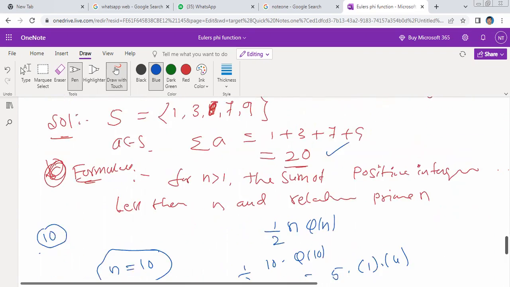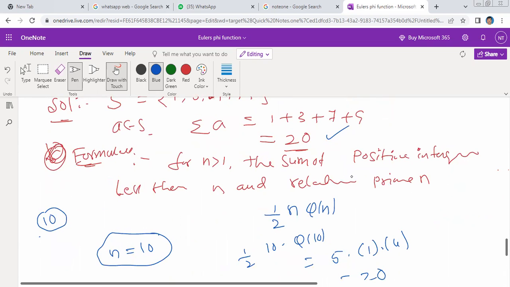In a set, the sum of the positive integers less than n and relatively prime to n is always given by this formula.